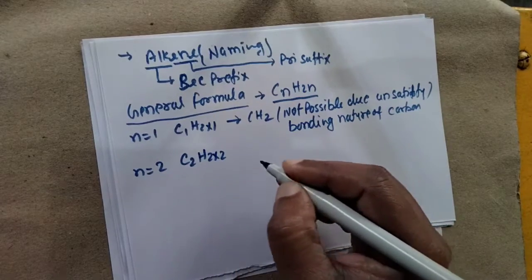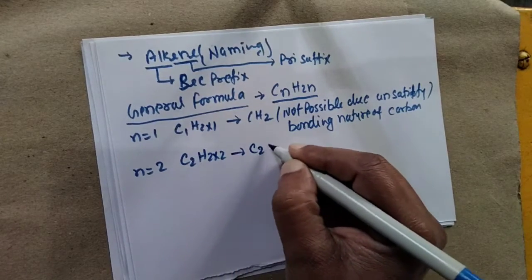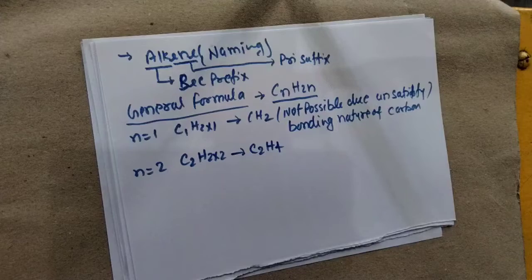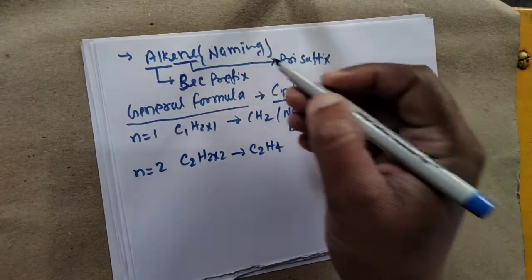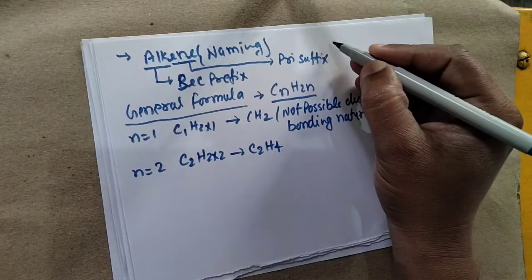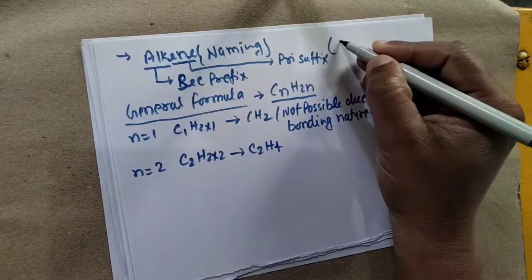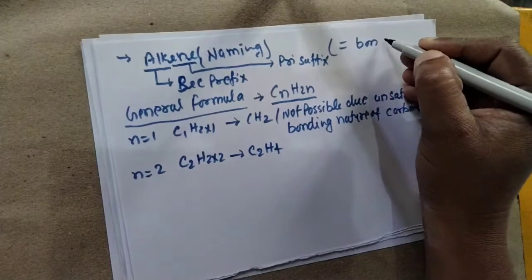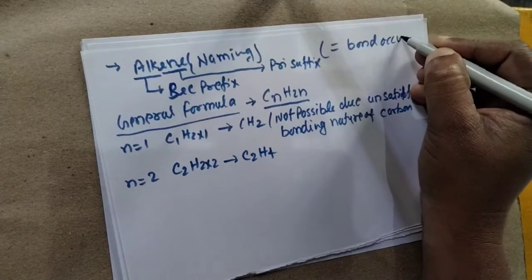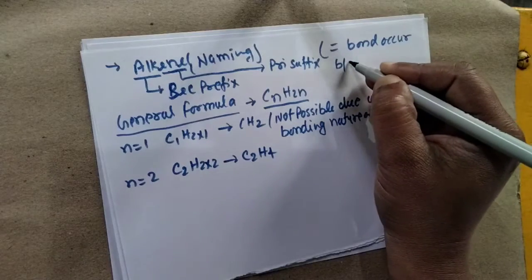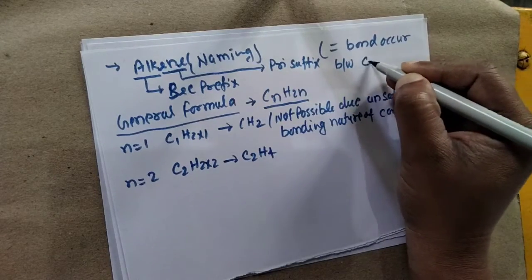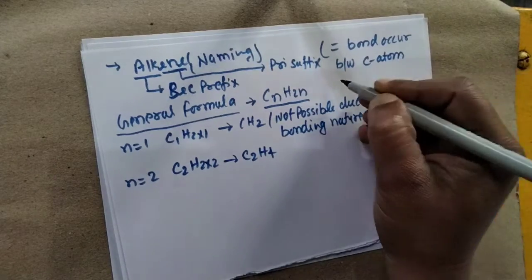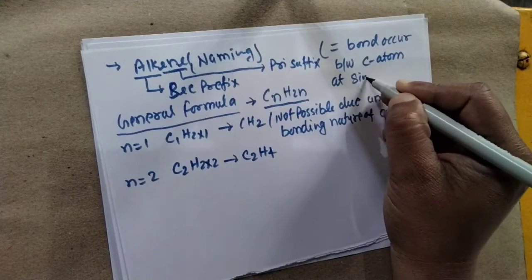Now if the value of n is 2, then we find C2H2×2, and we have C2H4. As you see, this is a double bonded compound. A double bond must occur between the carbon atoms at a single site.